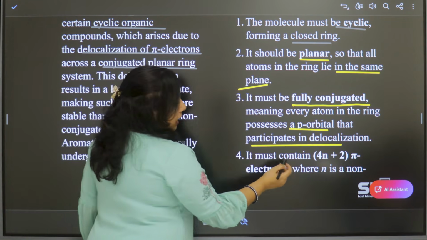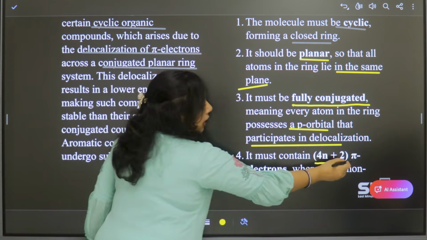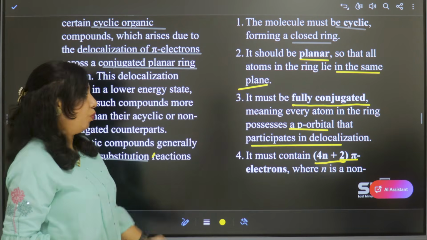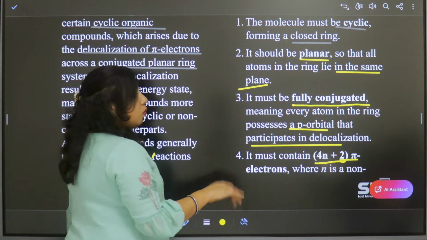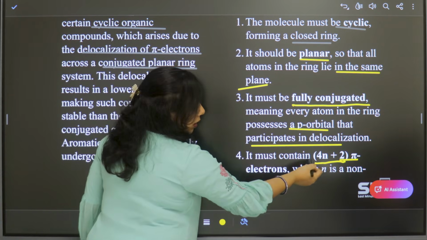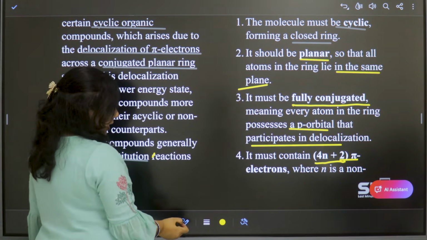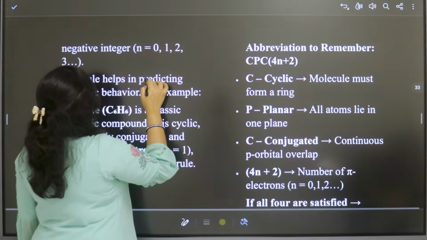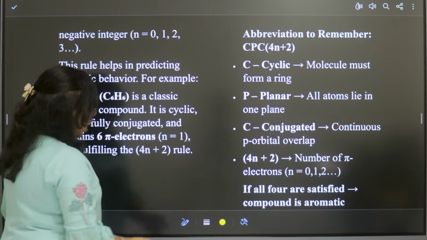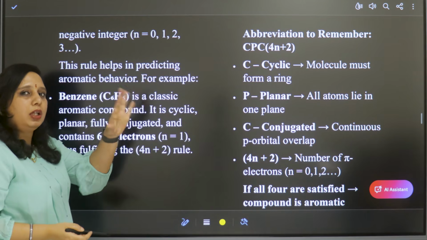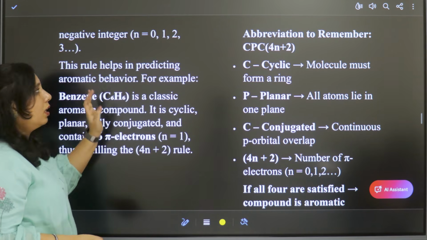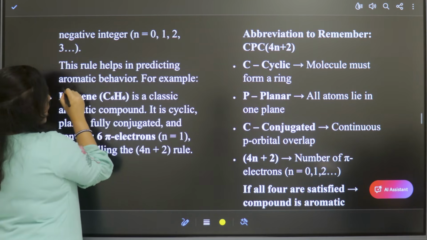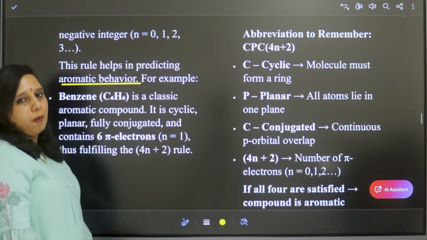Then it must contain 4n plus 2 pi electrons. The number of pi electrons should satisfy this condition, 4n plus 2. So here, what is n? Here n is a non-negative integer. N stands for non-negative integers: 0, 1, 2, 3. Not negative integers, minus 1, minus 2, not like that. Only 0, 1, 2, 3 and so on. So this rule helps in predicting the aromatic behavior of compounds.